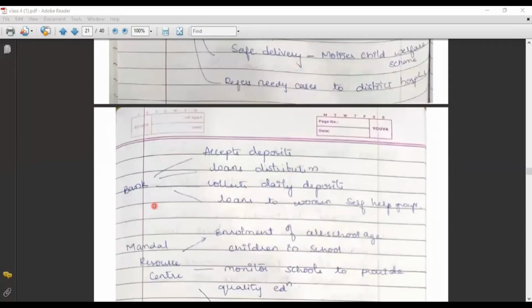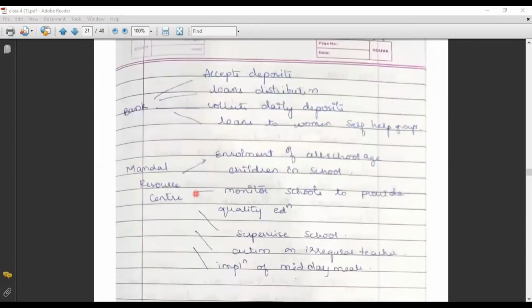Now coming to the other public institution, the bank. The main role of the bank is to accept deposits, that can be our savings. Next, loan distribution. Whatever requirement they have, the loan will be distributed. They also collect daily deposits. And they give loans for women self-help groups. You have heard about Asha workers, and Dwakra. All these are self-help groups. By using these groups, women get loans also. All these are the works done by the bank.